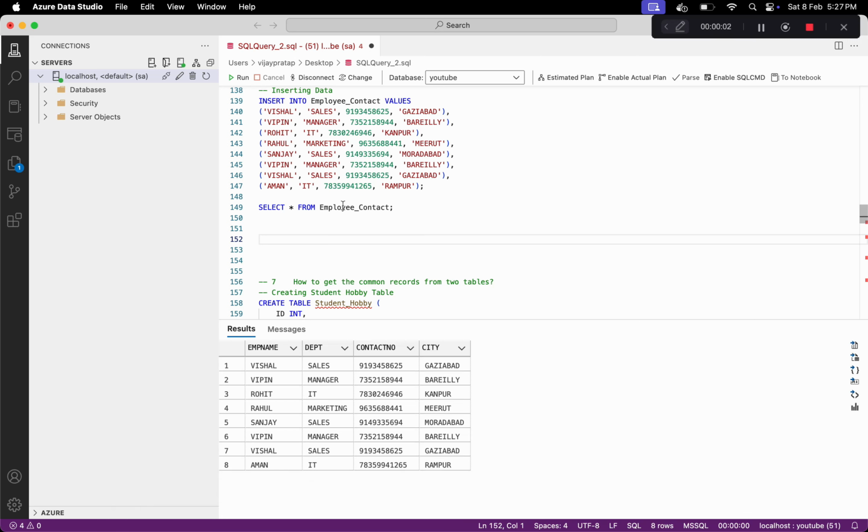So we have this employee contacts table, and in this we have to delete all the duplicate records from this table.